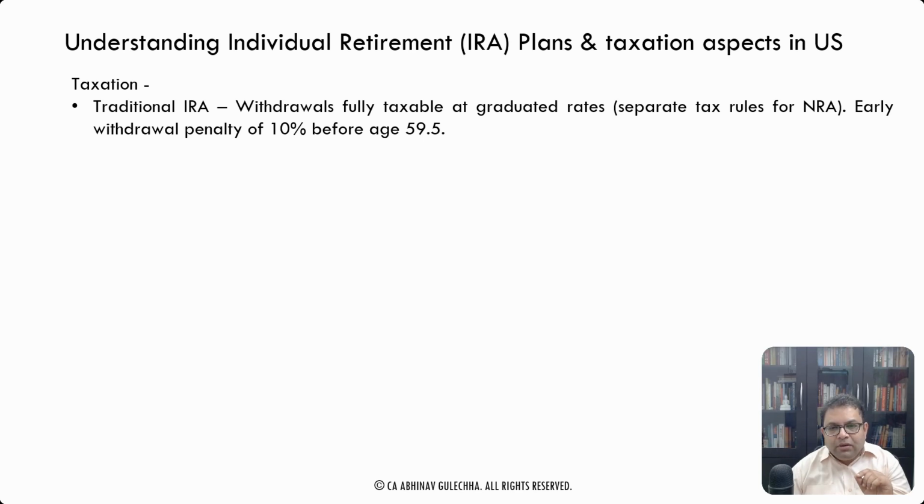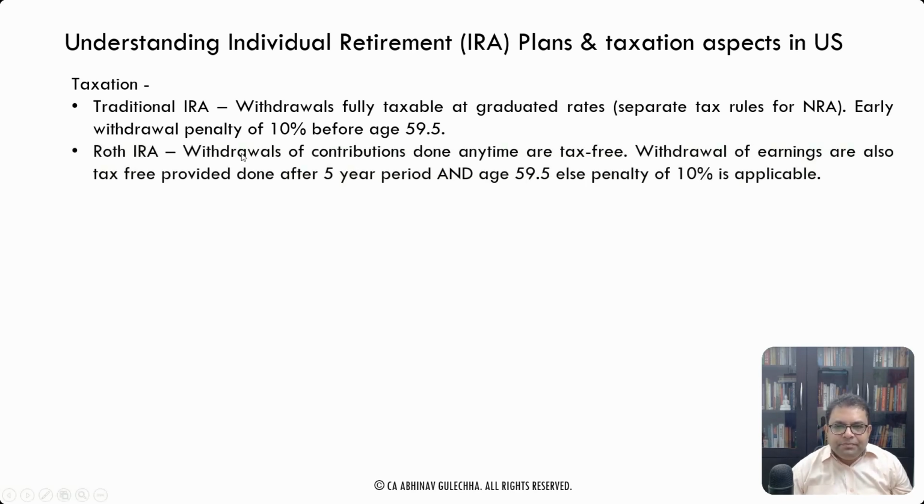If you make an early withdrawal, before age 59.5, then there is an early withdrawal penalty of 10%, which is tax only. IRS calls it an additional tax of 10% that will be chargeable. Now, for Roth IRA, it is a bit different. In Roth, the withdrawals of the contributions can be done anytime, right? So you make the contributions, and contributions are post tax, right? You do not get a deduction for Roth IRA contributions. You can do a withdrawal of the Roth IRA contribution anytime, and they are tax free, right? Totally tax free in US.